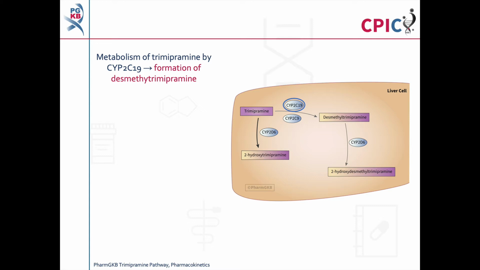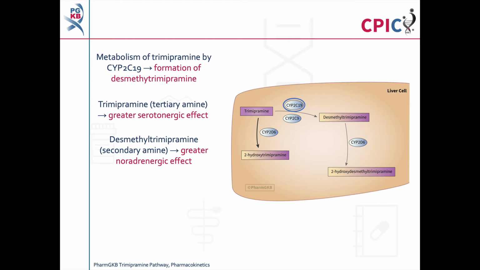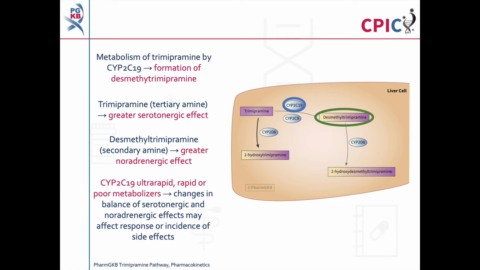Trimipramine is metabolized by CYP2C19 to desmethyltrimipramine, which is an active metabolite. Trimipramine is a tertiary amine with a greater serotonergic effect, while desmethyltrimipramine is a secondary amine with a greater noradrenergic effect. In CYP2C19 ultra-rapid, rapid or poor metabolizers, there can be changes in the balance of serotonergic and noradrenergic effects, with greater noradrenergic effects in ultra-rapid and rapid metabolizers and greater serotonergic effects in poor metabolizers. This may affect response or incidence of side effects.